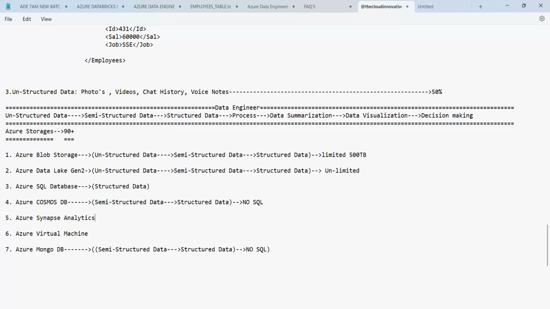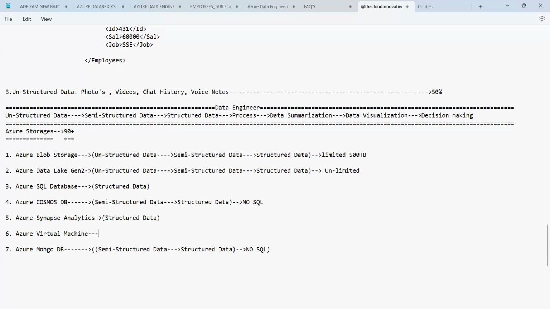Then you have Azure Synapse. Synapse is the data warehouse of Azure. As this is the data warehouse of Azure, guys, only structured data is supported. No other data is supported except structured data. Only structured data is stored in Azure Synapse Analytics.